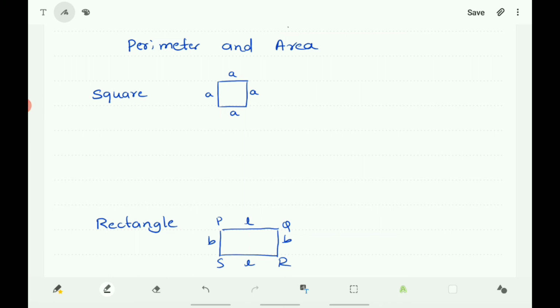Now about the perimeter and area. First you take square. You know that in square all the four sides are of equal measurement. So if you take A is the length of each side, then its perimeter is equal to the sum of all the sides, that is A plus A plus A plus A. So perimeter of square is equal to 4A, where A is the length of each side. And area of the square is side into side, that is A square.